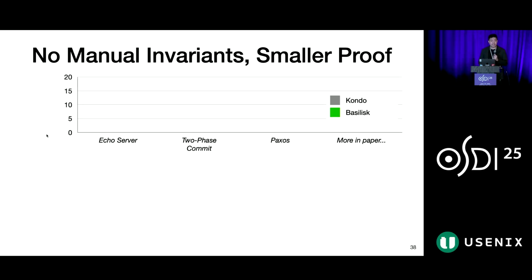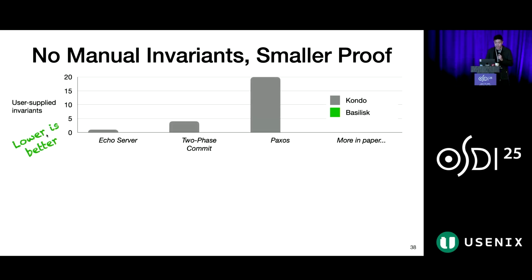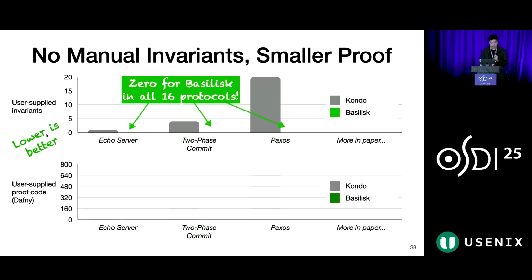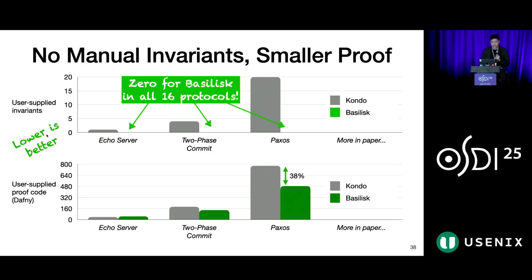We evaluated Basilisk on 16 distributed protocols, and here's a sample of the results. These graphs show the number of invariants a developer has to manually find when using Kondo, which is the prior state of the art. And this effort is reduced to 0 using Basilisk. Next, the bottom graphs count the lines of Dafny proof code that the user writes.